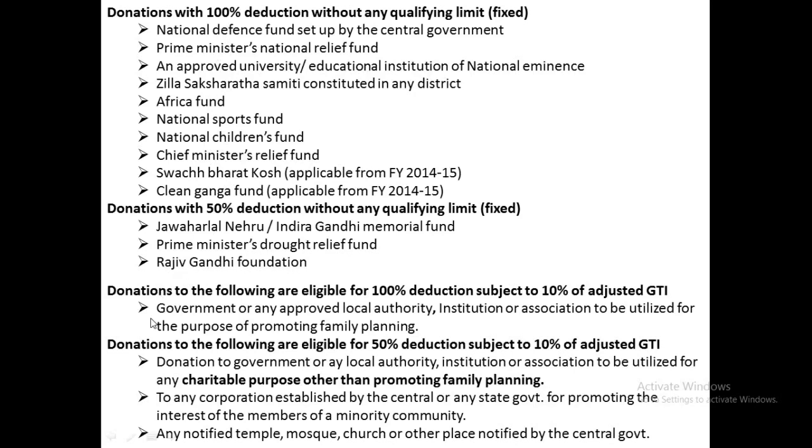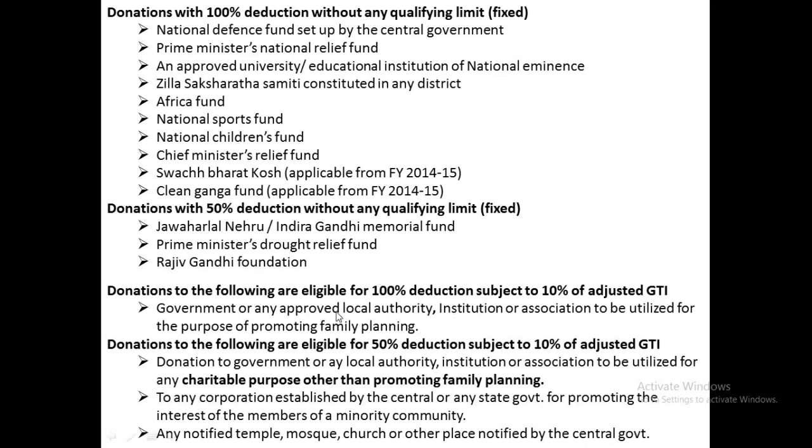Then, as we have seen in the second category, deductions are to be allowed subject to 10% of adjusted gross total income. Donations to the following are eligible for 100% deduction subject to 10% of adjusted gross total income.